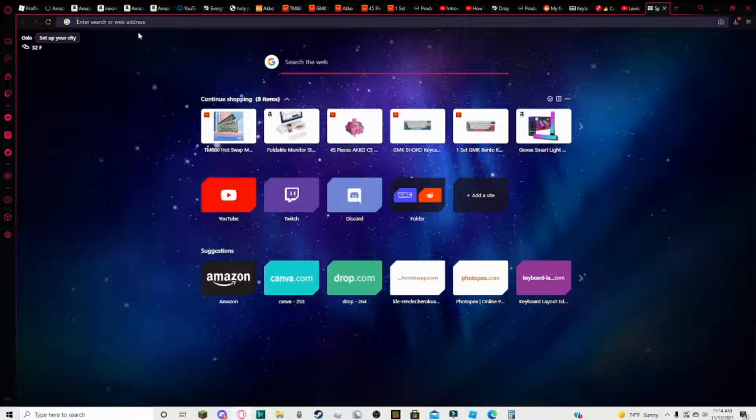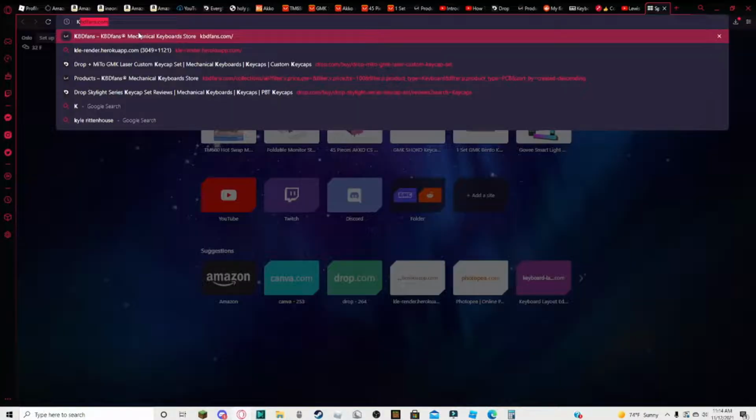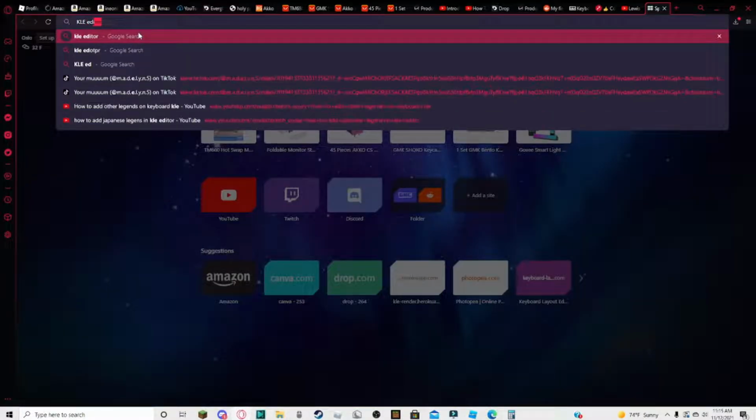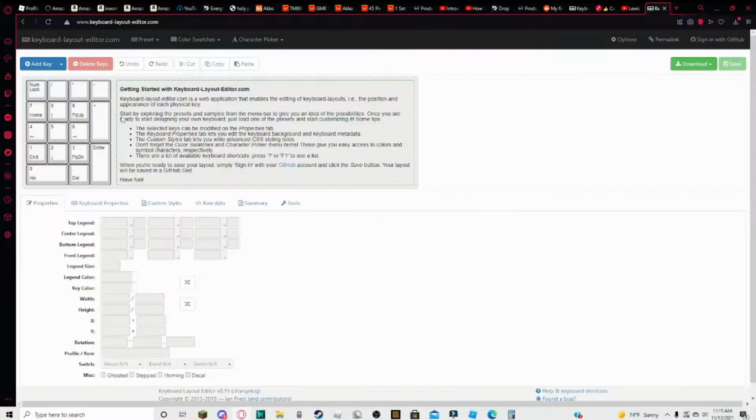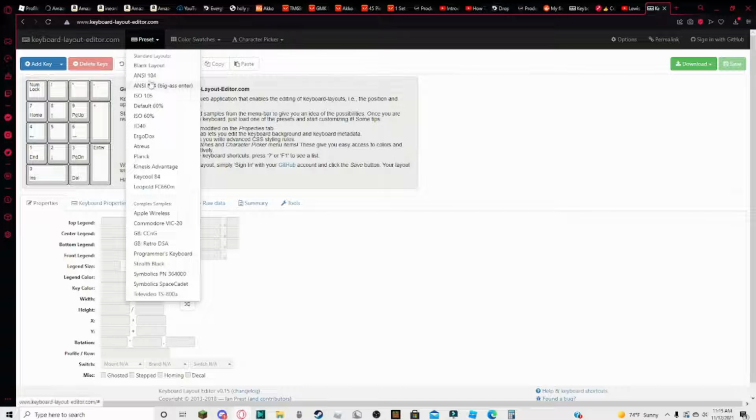All right. So the first thing you want to do is search up KLE editor, and this is the URL, the correct URL, so don't trust anything else. So just open that. First thing I like to do, or you should do, is get a preset.